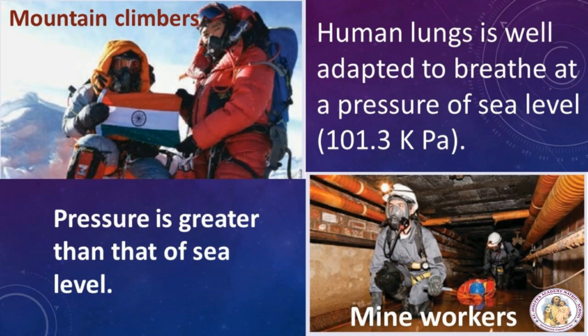Similarly, special equipment is used by people who work in mines. Why? Where the pressure is greater than that of sea level. That is why they also need special equipment to breathe properly, because there is greater pressure than at sea level.